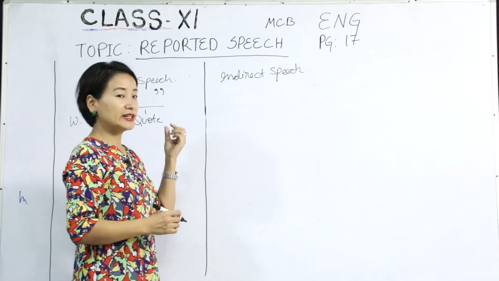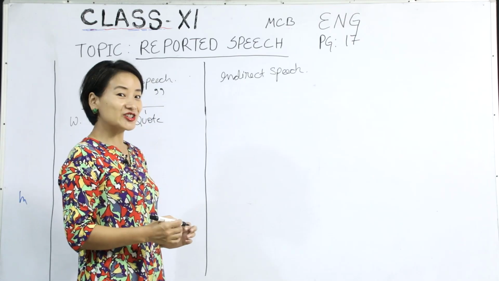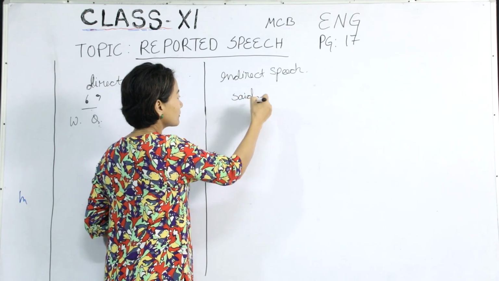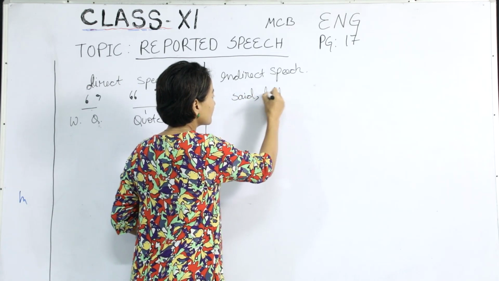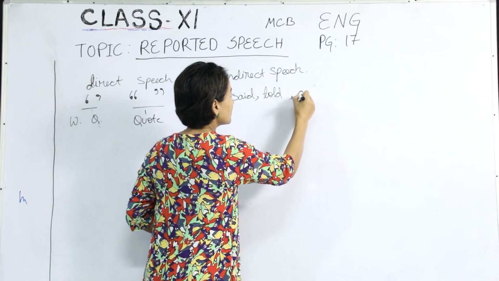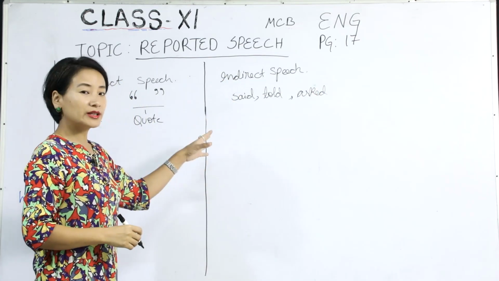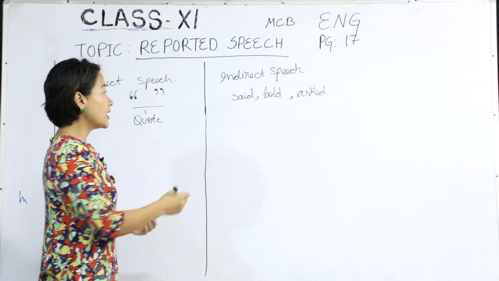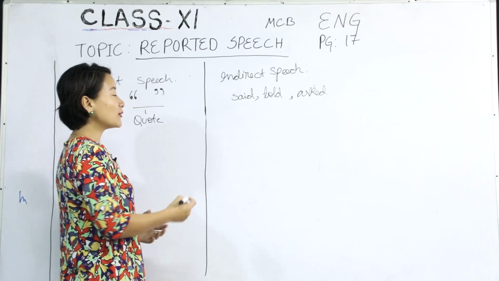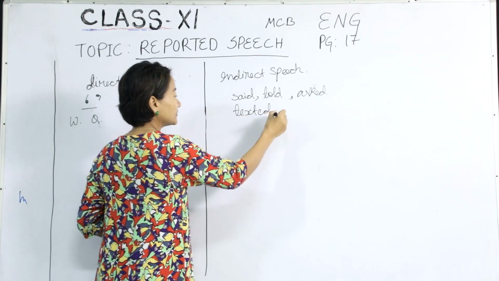Whereas when you find that the speech is being repeated with reporting words such as said, told, and asked, these are the most common reporting verbs that we use. For those of you, those millennial students, you may also use these a lot, like texted.